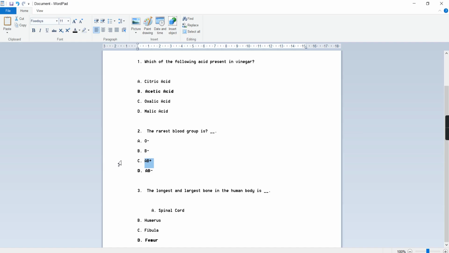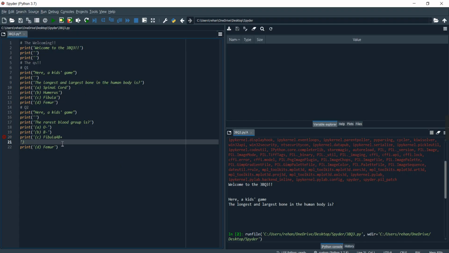Wait a second. I did not copy it correctly. Okay. At the C part we have AB plus, and the correct answer we have at the D, again, AB negative. So I think we're all getting a scientific lecture with coding over here. You know now what's the rarest blood group and you know what's the longest and largest bone in the human body.